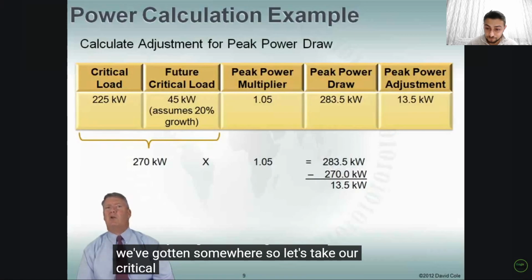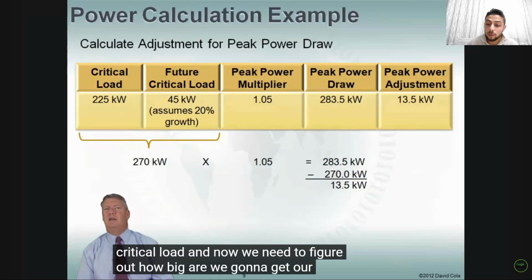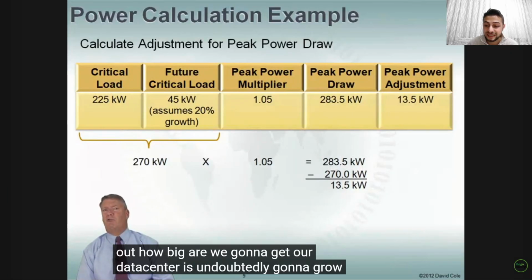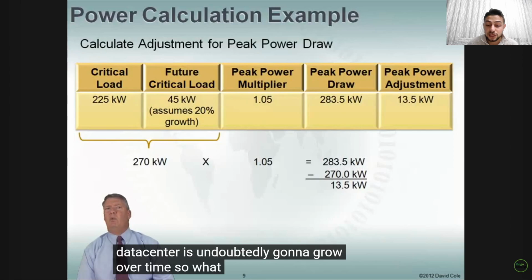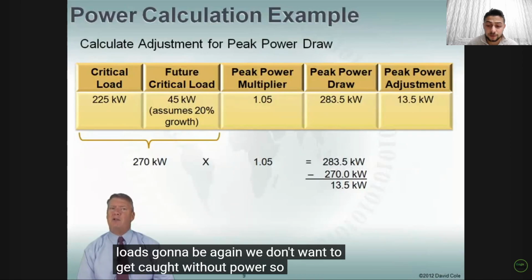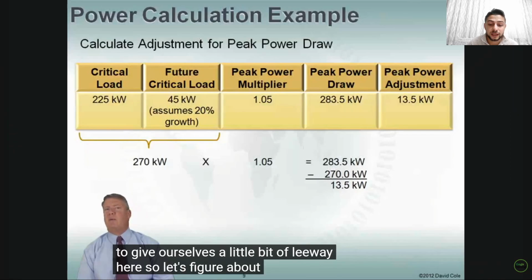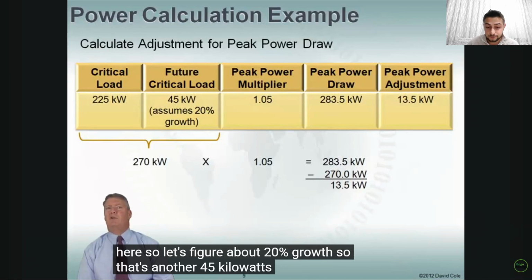So let's take our critical load, and now we need to figure out how big are we going to get? Our data center is undoubtedly going to grow over time. So what do we think our future load is going to be? Again, we don't want to get caught without power, so let's try to give ourselves a little bit of leeway here. So let's figure about 20% growth. So that's another 45 kilowatts, right?